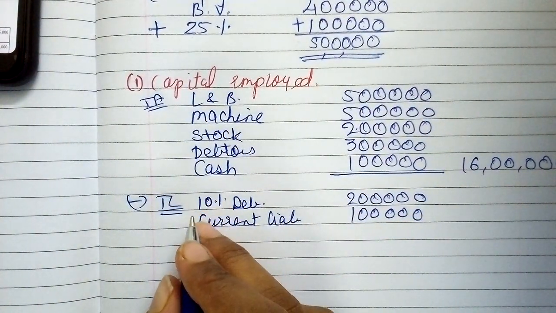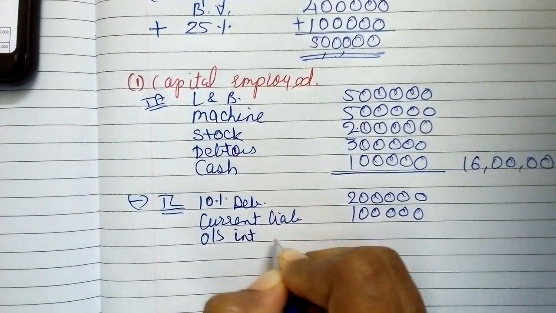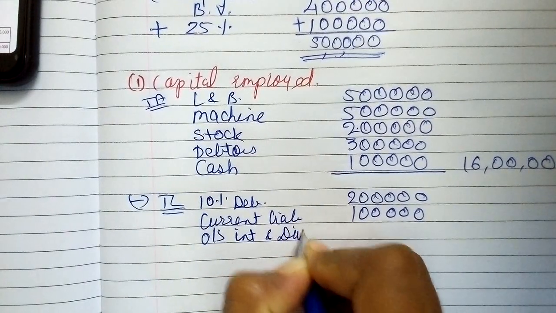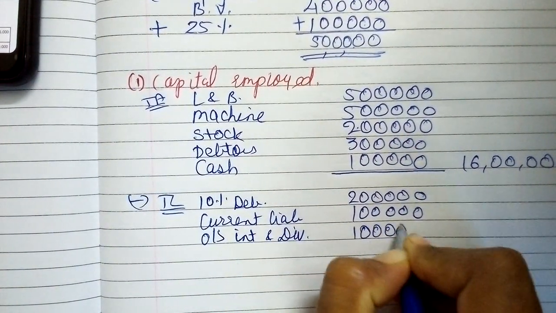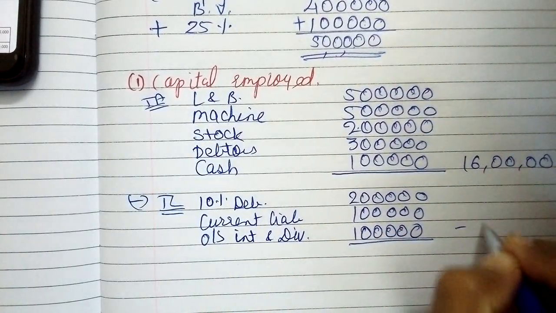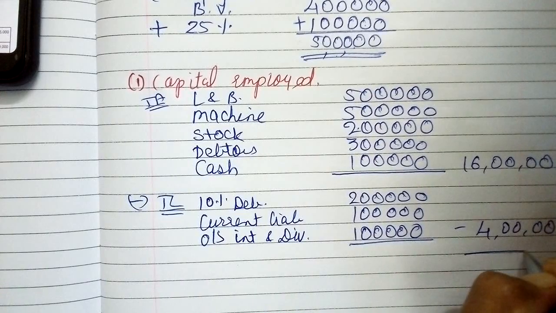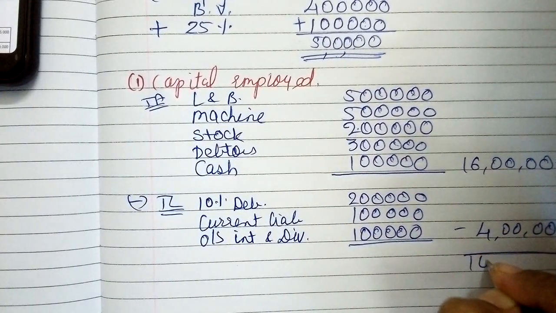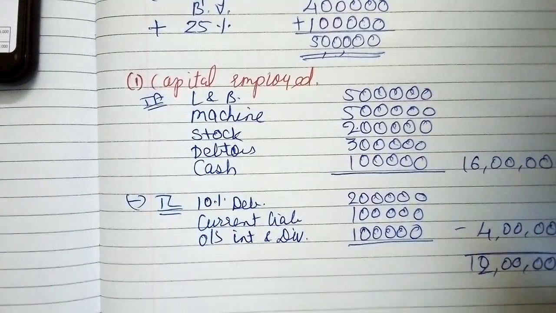Then outstanding interest and dividend, that is also 1 lakh. So total of all those is 4 lakhs. So now 16 lakhs minus 4 lakhs, so that is 12 lakhs, right?